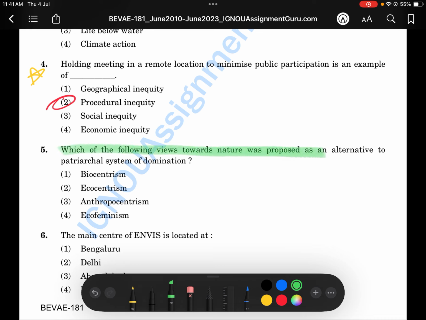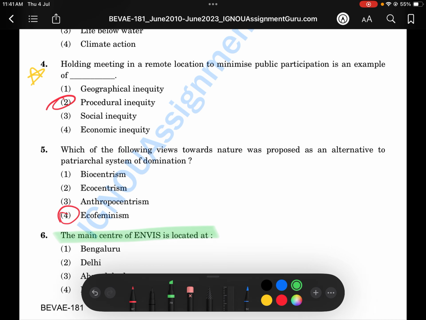Which of the following views towards nature was proposed as an alternative to the patriarchal system of domination? This time's question paper is difficult. It is ecofeminism. These are important questions which are difficult.